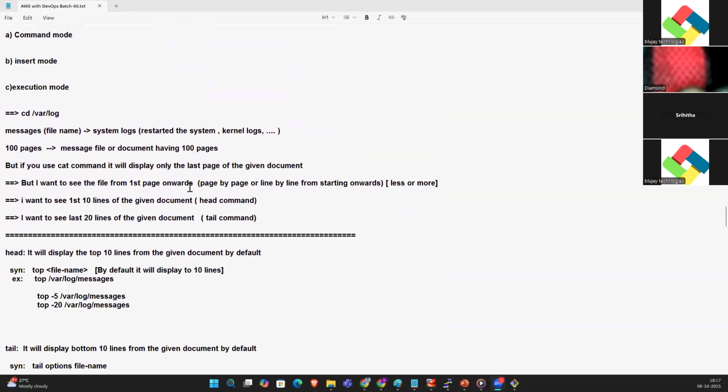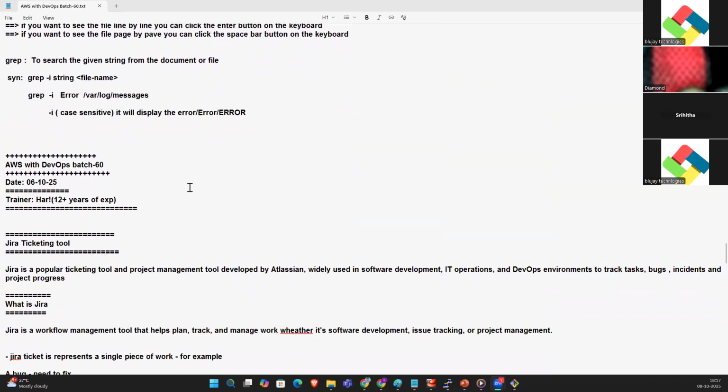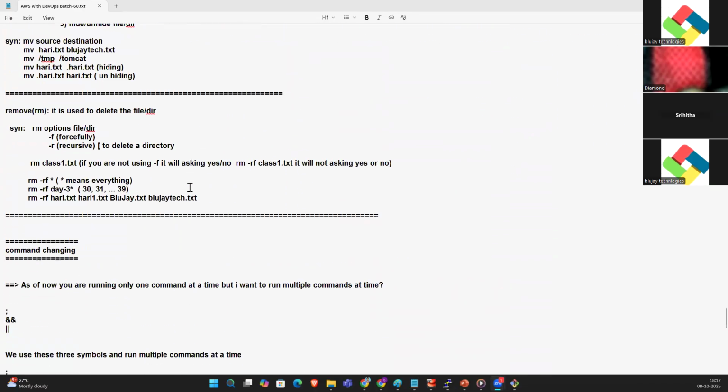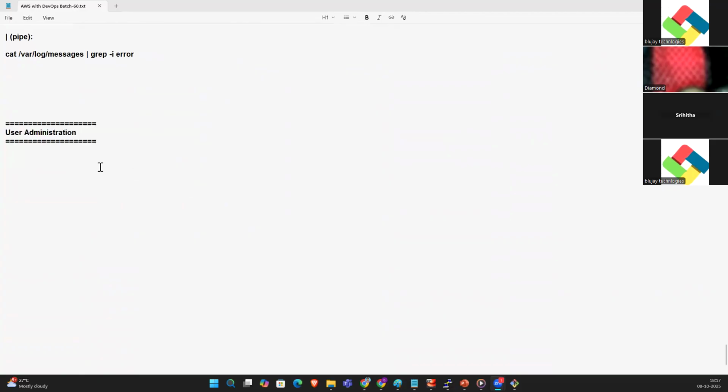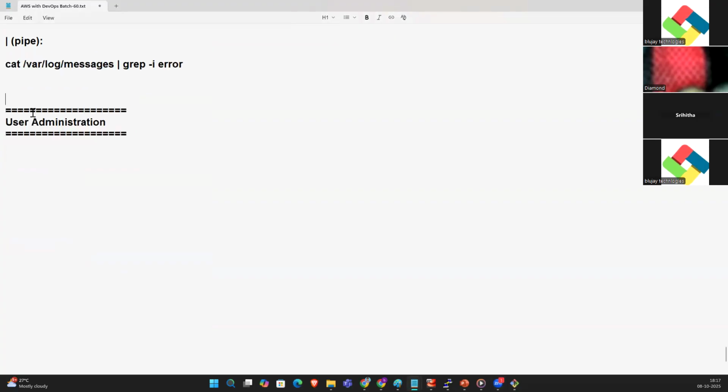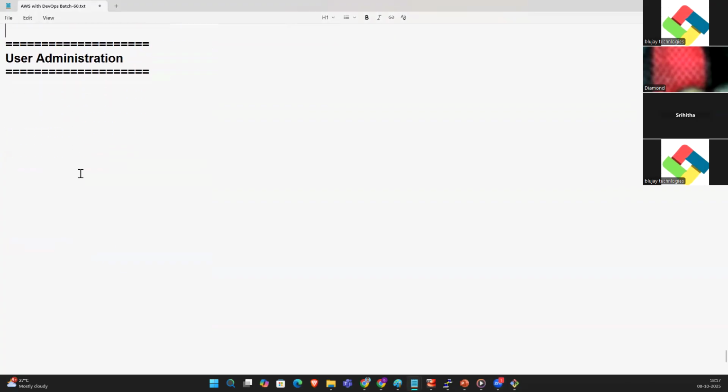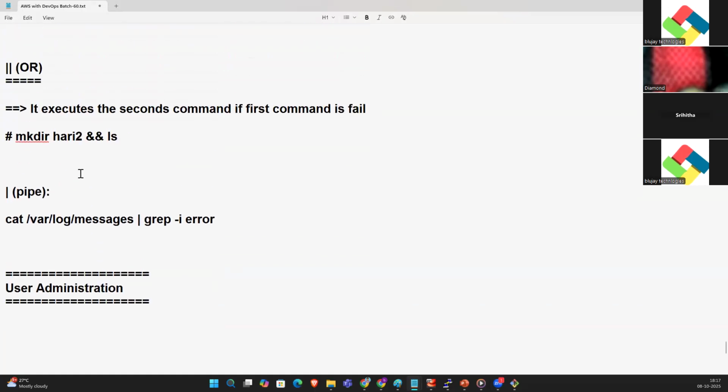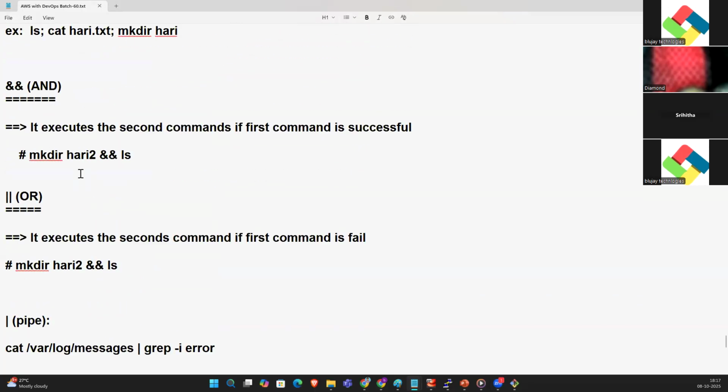Are you able to see my screen, right? The font size, is it okay, or do I need to increase it? Yes, everything looks good. I'm seeing your screen. Now it's okay. Very nice.